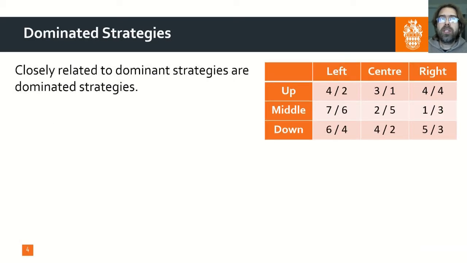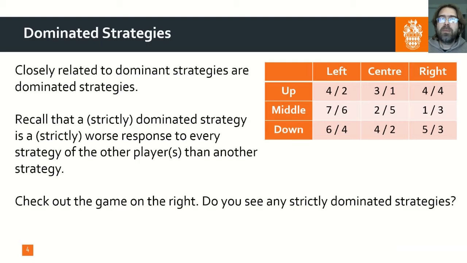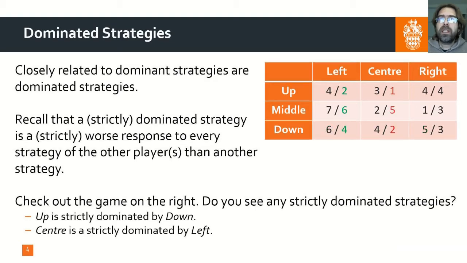Closely related to dominant strategies are dominated strategies. Recall that a strictly dominated strategy is a strictly worse response to every strategy of the other player than another strategy. Again, check out the game on the right. Do you see any strictly dominated strategies? Up is strictly dominated by down. As you can see, no matter whether player 2 plays left, center or right, up always gives a lower payoff than down. And likewise, the strategy center is dominated by the strategy left, as it gives player 2 a lower payoff than the strategy left, no matter what player 1 is playing.